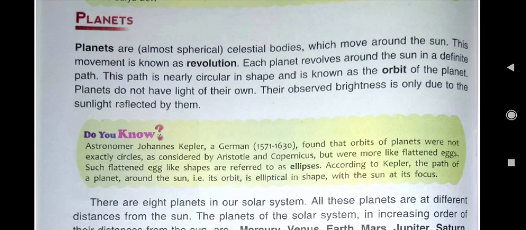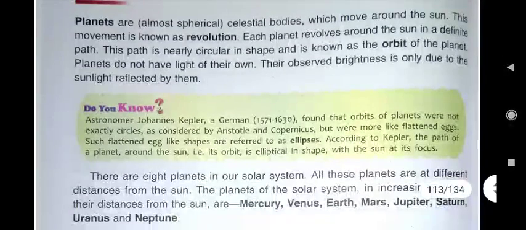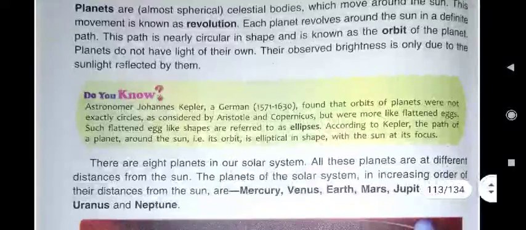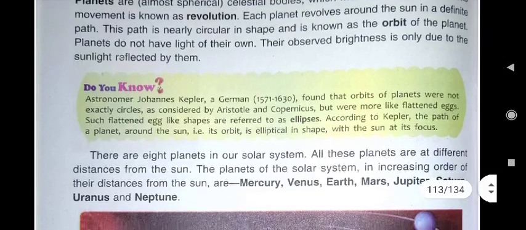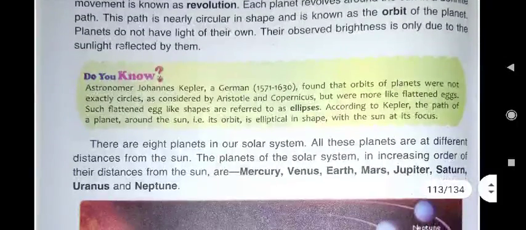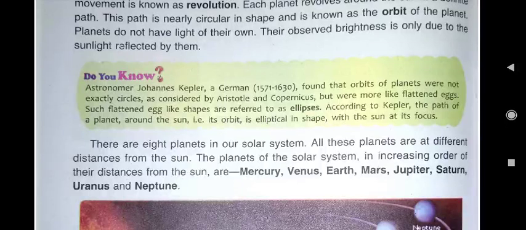That is known as a year. Each planet revolves around the sun in a definite path, and this path is nearly circular in shape. That fixed path is known as the orbit of the planet. Orbit means the fixed path on which we revolve.